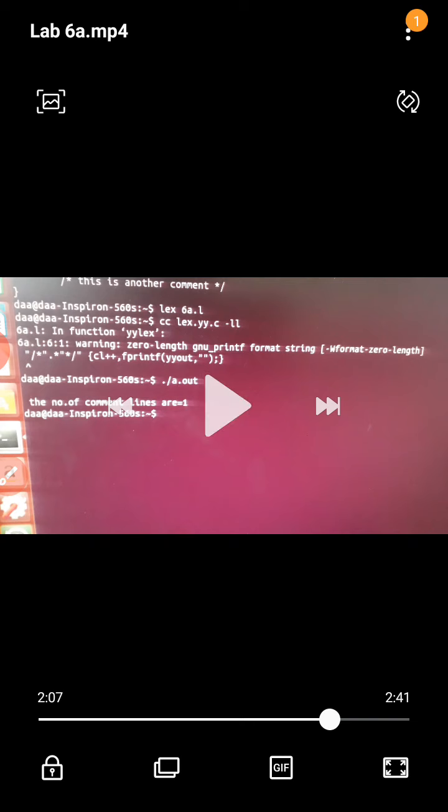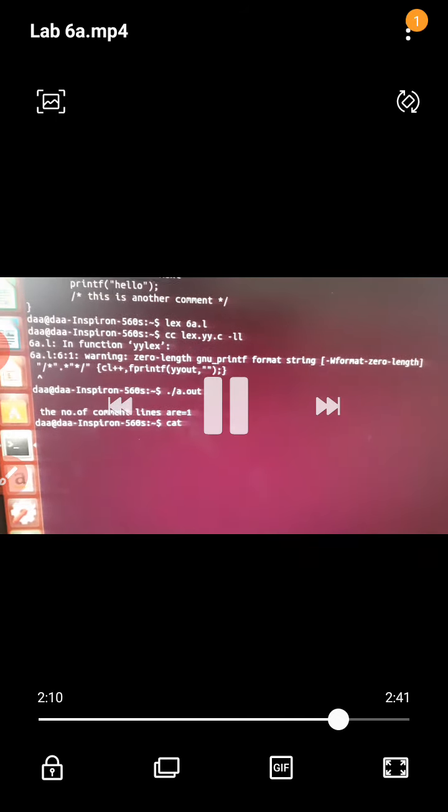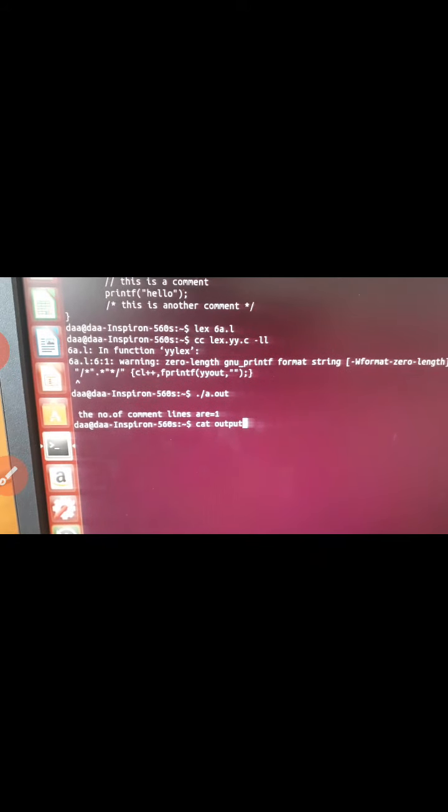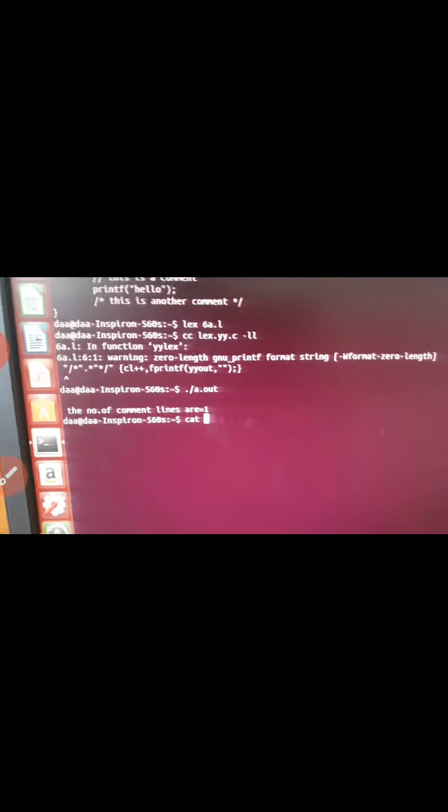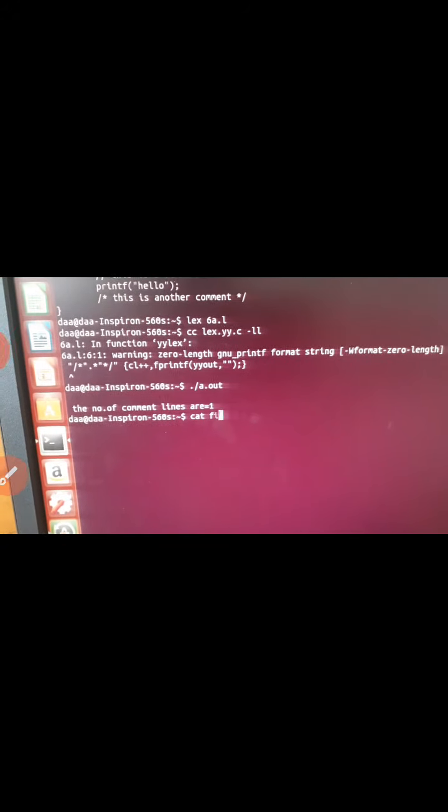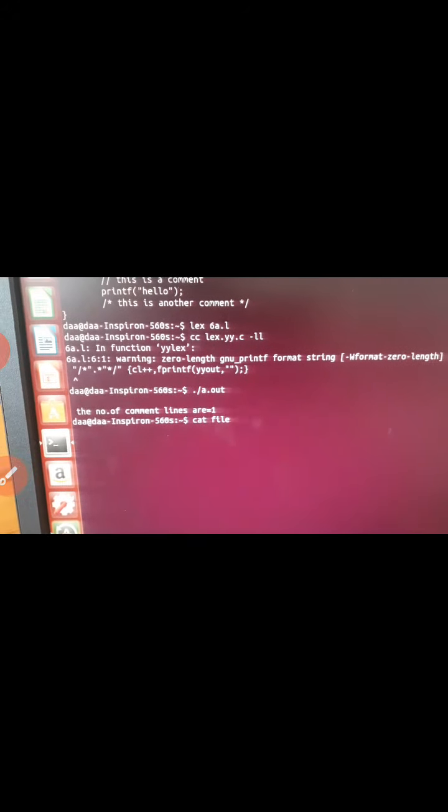There are two comment lines, sorry, one comment line, and it displays the number of comment lines. Thus you can check the program with cat output.txt, or output.c, or file2.c.